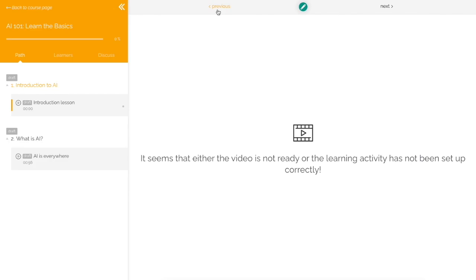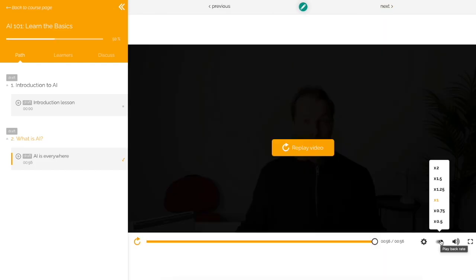And here you can control, so you can go to the previous session and then you can go to the next session as well. You can always change the speed of the video, so this is handy for your students, especially if you're not talking that fast and they want to save some time.